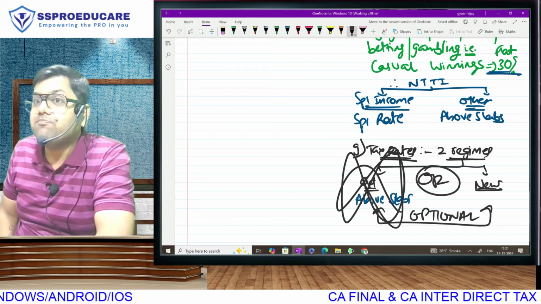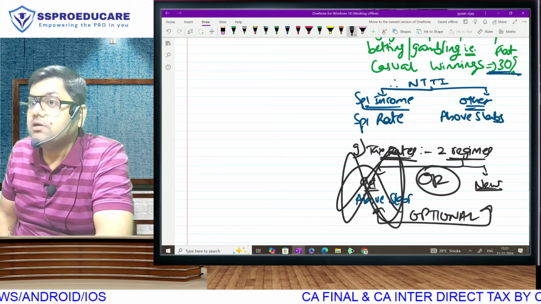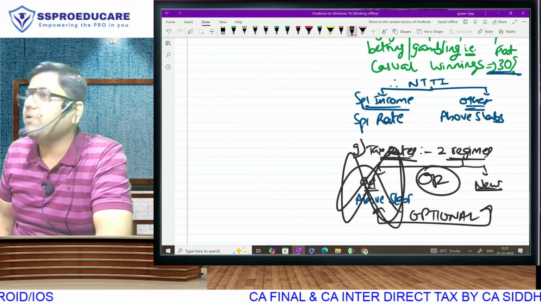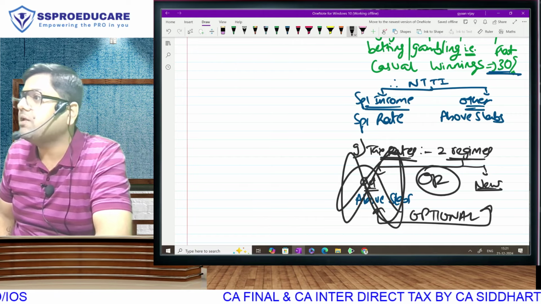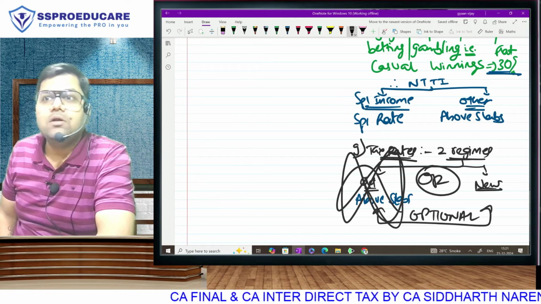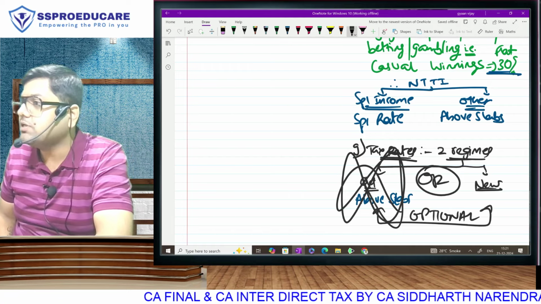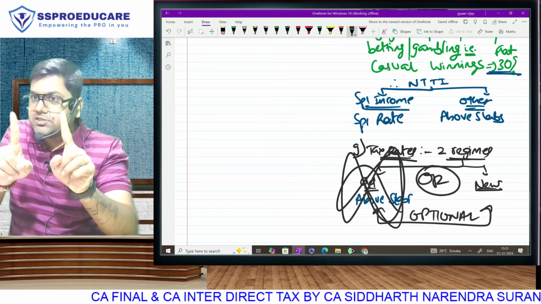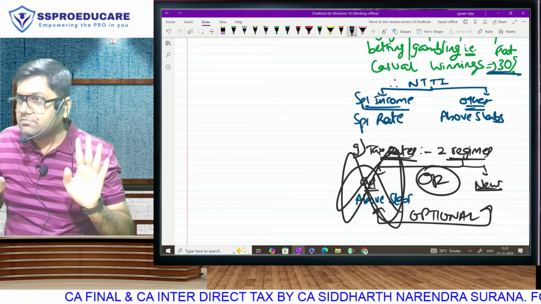So insurance companies are the biggest investors in stock markets. If they stop getting their premiums, they will stop investing in equity markets. Indian equity markets will collapse. The economy will collapse. And auntie does not want to take the blame on herself. So she will not make the new regime compulsory, because if she makes it, then people will stop taking insurance.